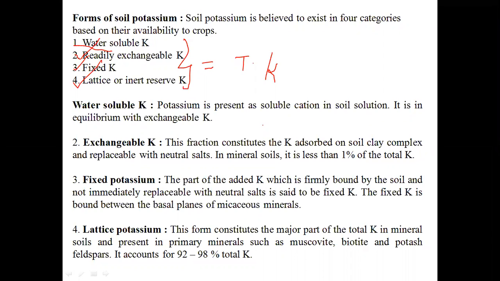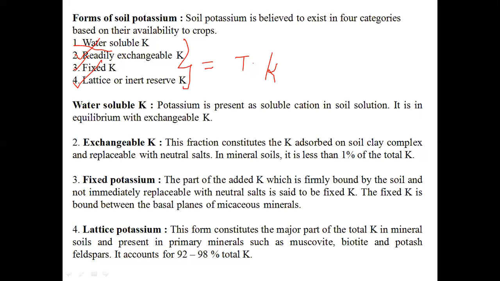What is meant by exchangeable potassium? The fraction of potassium which is present on the surface of clay, and with the use of neutral salts such as neutral normal ammonium acetate, the potassium which is adsorbed on the clay complex will be replaced.